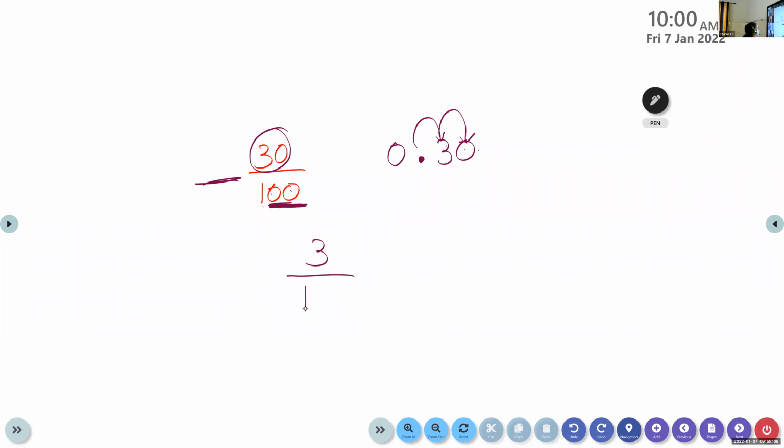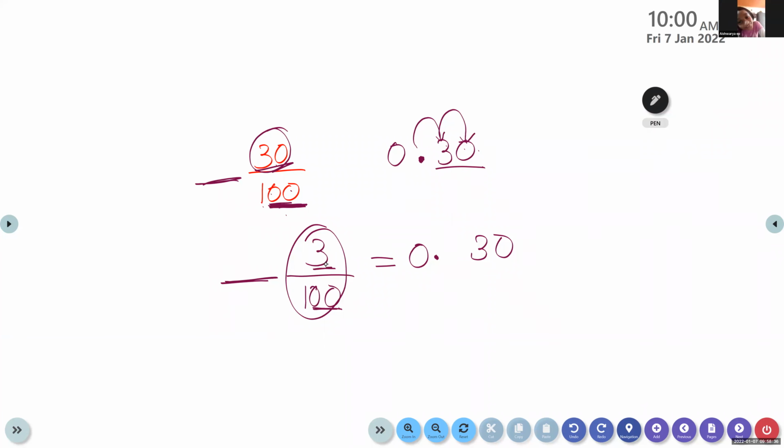If I have only 3 by 100, what should I do? Anyway, here there is no whole number, so I will put 0 point. This fractional part we will write after the decimal point. Here I have 2 digits, but here I have only 1 digit. So what should I do? We will put the 3 and the 0. 3 and 0 means 30. I got 30 marks out of 100. Is it the same as 3 marks out of 100? No, ma'am. No, but you said 0, but this 0 we have to place in front.